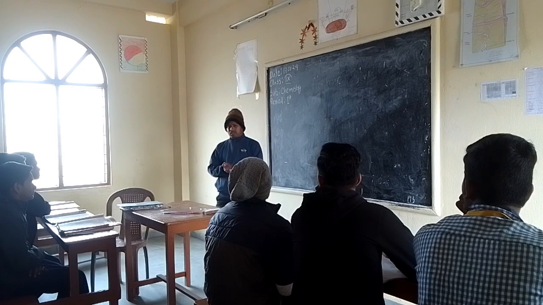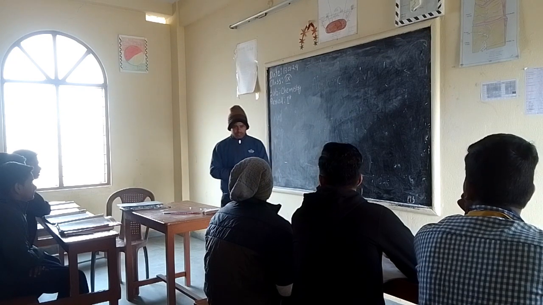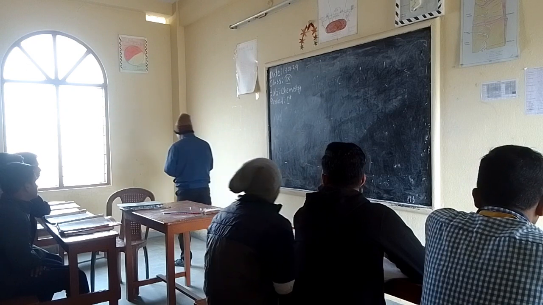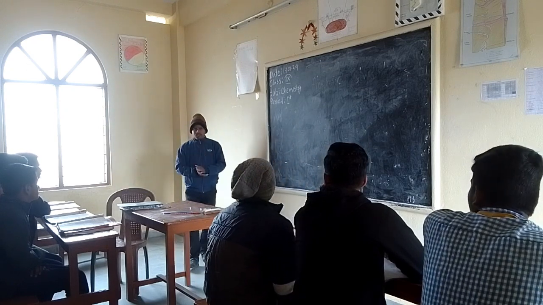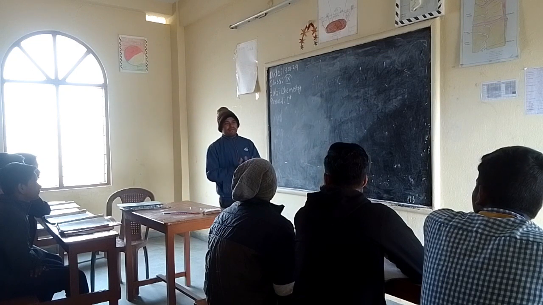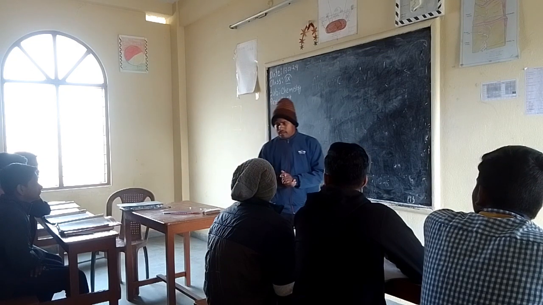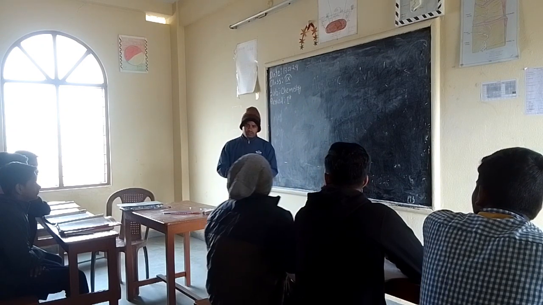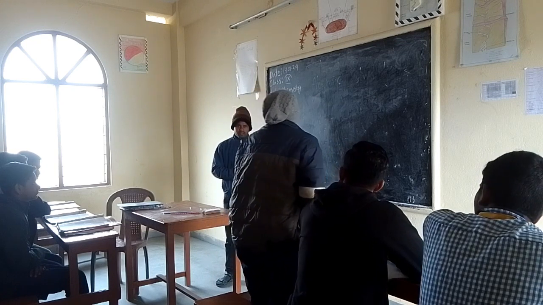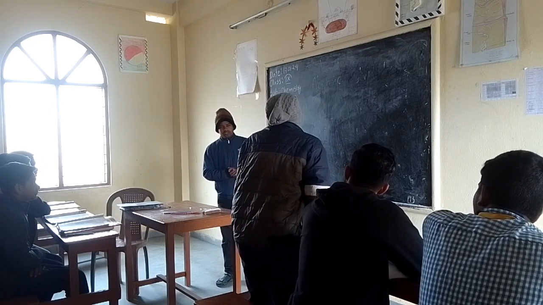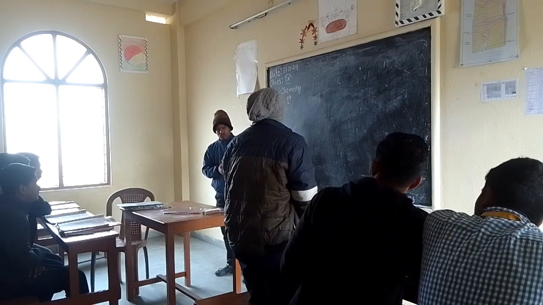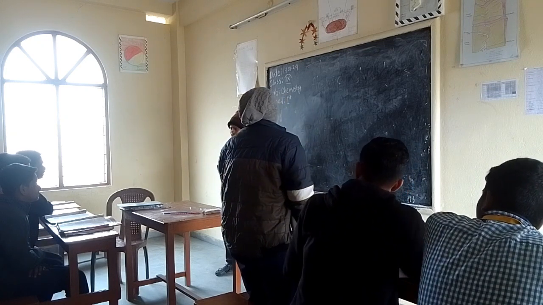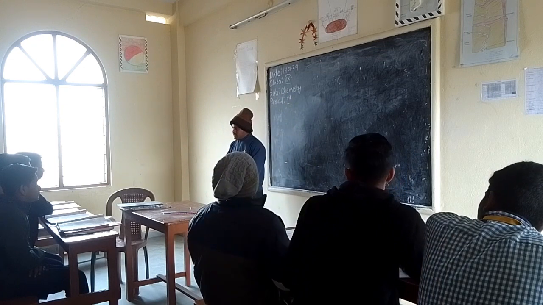You have already studied atoms and molecules. Yes, sir. That is chapter number 3 of chemistry. After completing that chapter, we know that atoms are indivisible particles. What is the basic definition of atoms, Rakib? Tell me. Atoms are indivisible particles which cannot be created or destroyed in a chemical reaction. Okay, sit down. This is the basic definition of atoms.